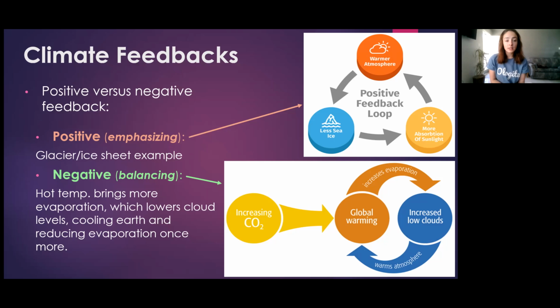An example of positive climate feedback is when Earth's temperature cools, glaciers and ice sheets become more extensive and therefore reflect even more sunlight, and then Earth cools more. This creates an exacerbated cooling effect, meaning the cooling is emphasized by this feedback mechanism. However, there can also be negative or balancing effects, such as when temperatures rise on Earth, that causes more evaporation, which causes more clouds, which causes cooling temperatures because of cloud reflectivity.